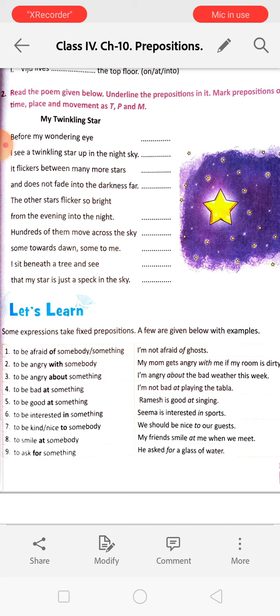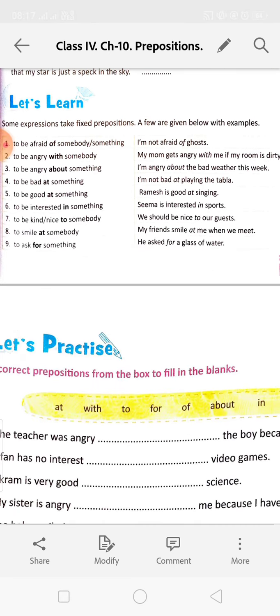To be bad at something. I am not bad at playing the tabla. To be good at something. Ramesh is good at singing. To be interested in something. Seema is interested in sports. To be kind or nice to somebody. We should be nice to our guests. To smile at somebody. My friend smiles at me when we meet. To ask for something. He asked for a glass of water.